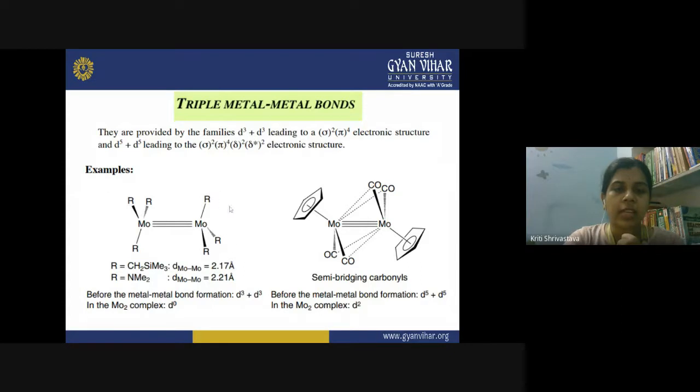The other ligands present on the metal atom also decide the characteristic of this bimetallic bond. Now these are the semi-bridging carbonyls present on each of the molybdenum. Before the metal-metal bond formation, it is D5 plus D5, and in the Mo2 complex you have D2.